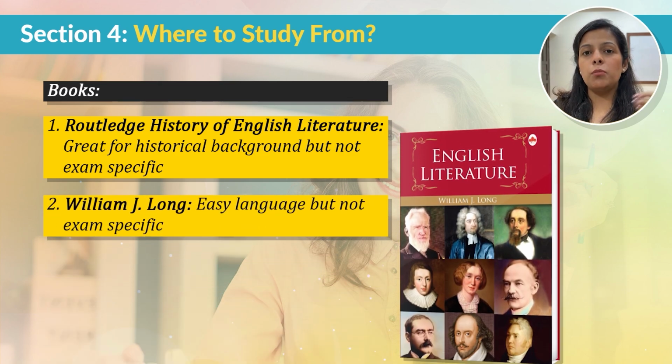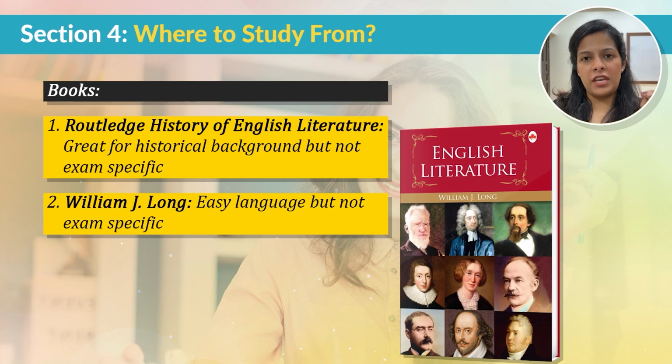The second important book is William J. Long's History of English Literature. It provides an overview of all the writers and works that you will find in different ages. But again, this book is not written from the UGC NET exam perspective. So it's good to have a quick read of this book. But along with it, you have to do an in-depth study of all the writers and their works, because those are the areas from where questions will directly come in the UGC NET exam.